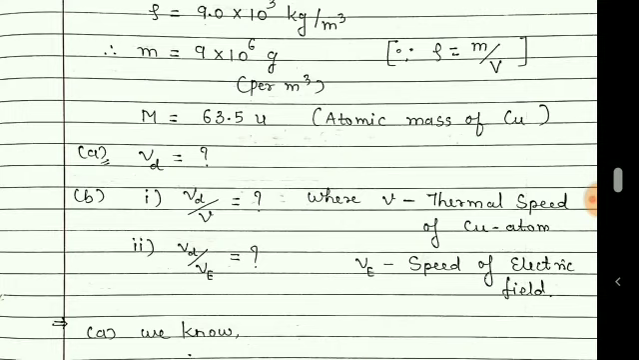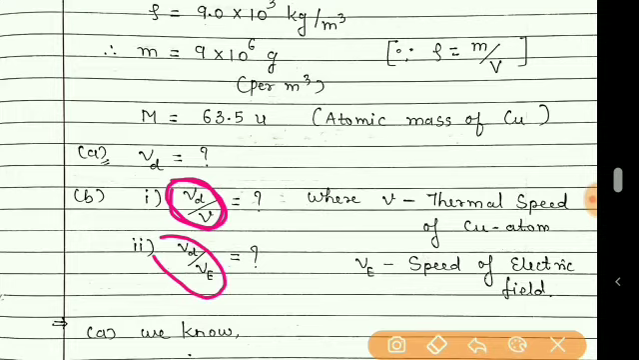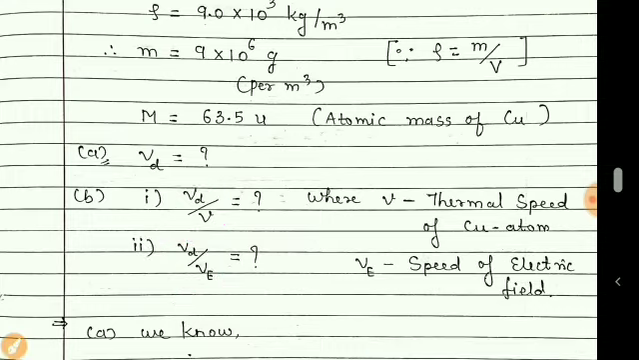So a comparison is to be made between drift speed and the thermal speed of copper atom, and then we also have to compare drift speed with the speed of the electric field. So now let us start with the first part, that is A, that is Vd.